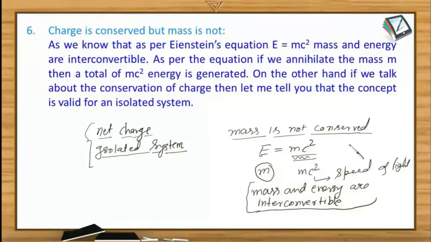You must have heard these two terms, exothermic and endothermic reactions. Exothermic reactions are those in which energy is produced, and endothermic reactions are those in which energy is absorbed. So in an exothermic process, mass is converted into energy, and in an endothermic process, most of the time, energy gets converted into mass.